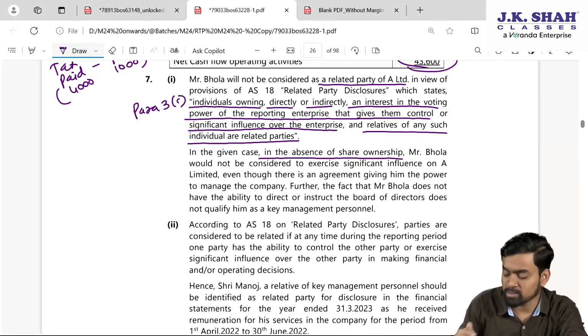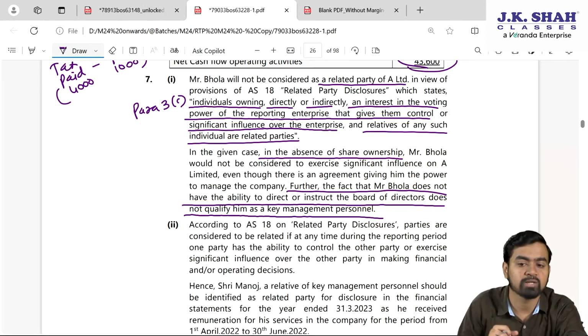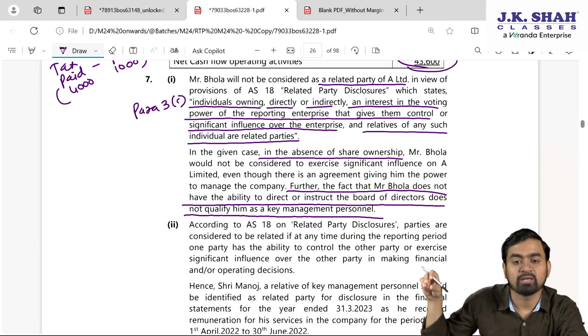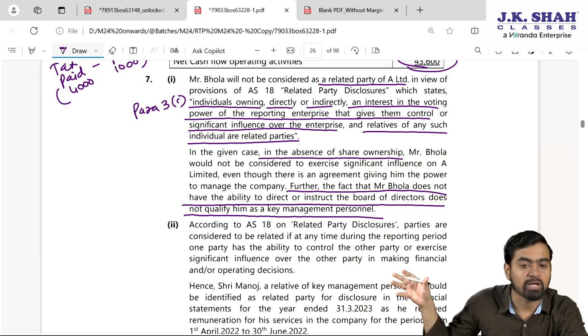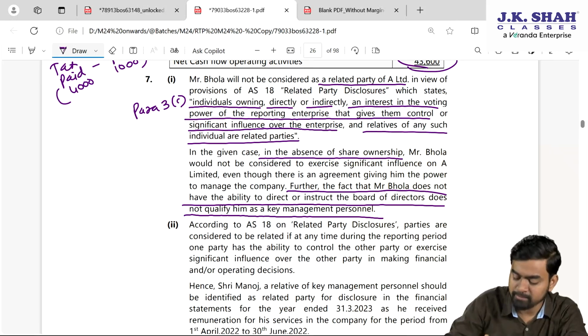Further, the fact that Mr. Bola does not have the ability to direct or instruct the board of directors does not qualify him as key managerial personnel, because operating and financial decisions will be taken by the board of directors, and Mr. Bola does not have any voting power in the company. So logically speaking, he is not a related party.